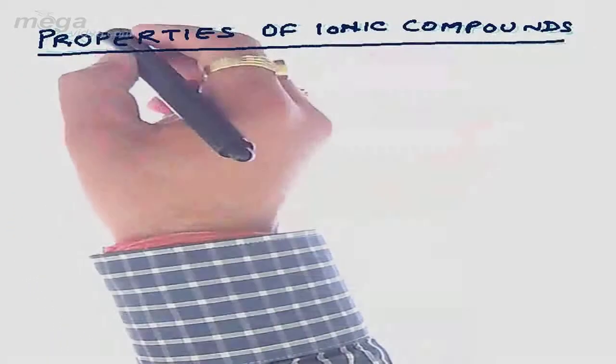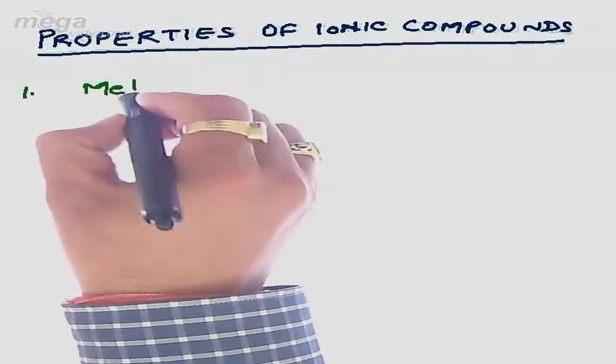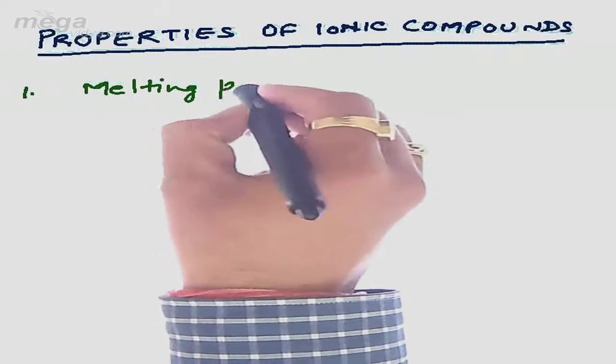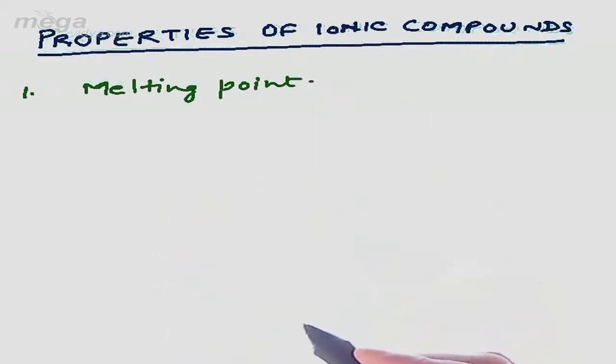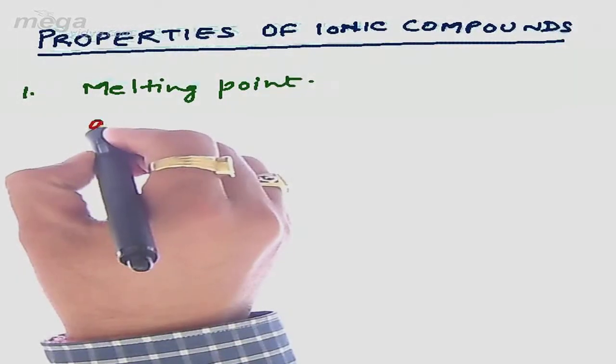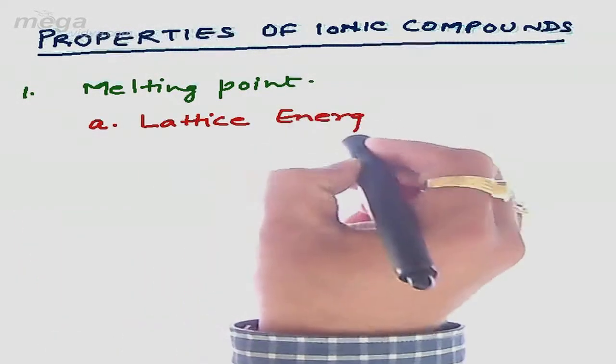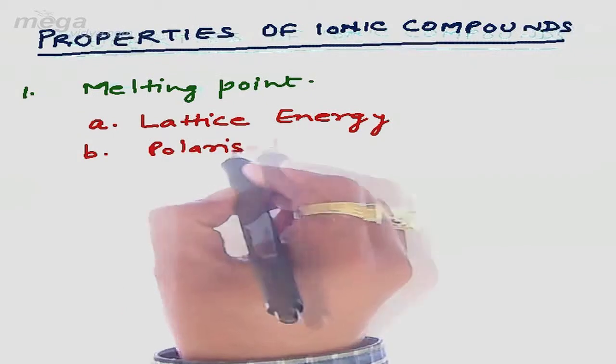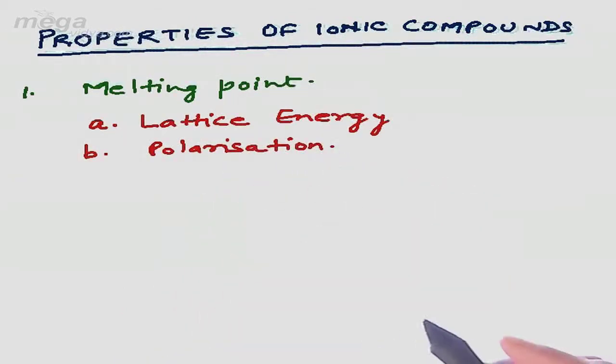So we shall be starting with the very first property, that is the melting point. Now students, remember that the melting point of ionic compounds basically depends on two factors. The very first factor is the lattice energy, and the second factor is the polarization. About lattice energy, we had a great discussion in the topic Born-Haber cycle, and about polarization, we have already discussed